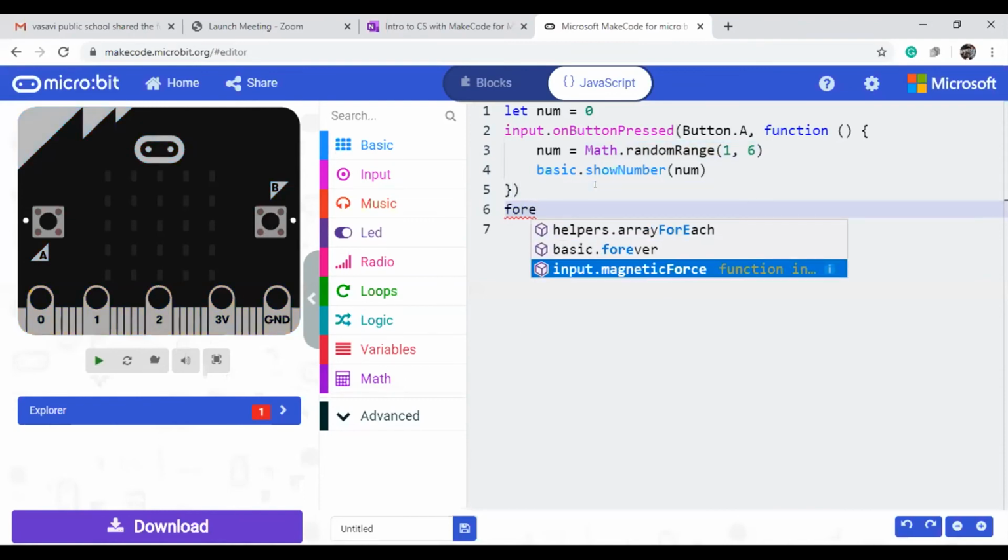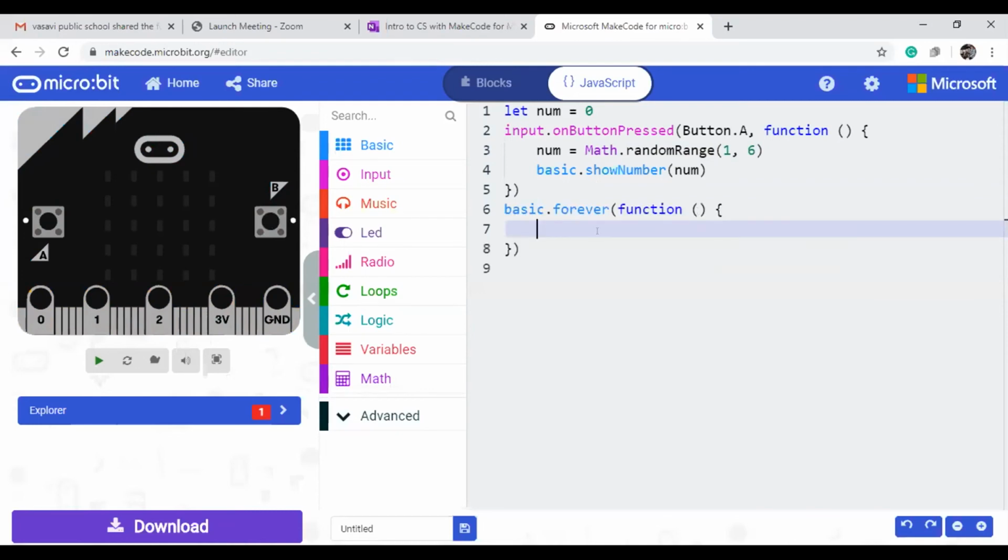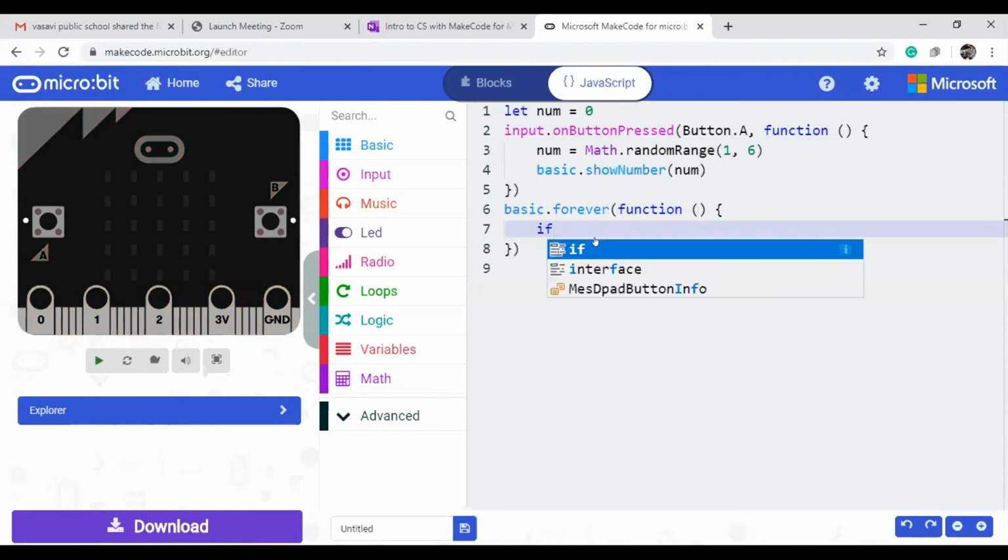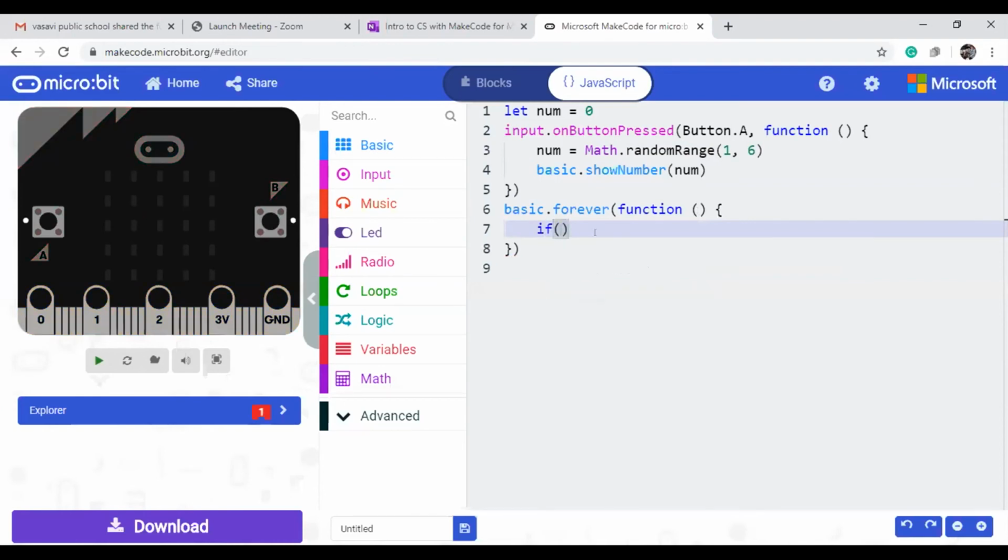Forever is in Basic. I will not complete this program fully, just for showing the sample purpose, you can try it at your home. Basic dot forever, in the forever you put it. The if loop and else loop I already completed. If num equal to 1.